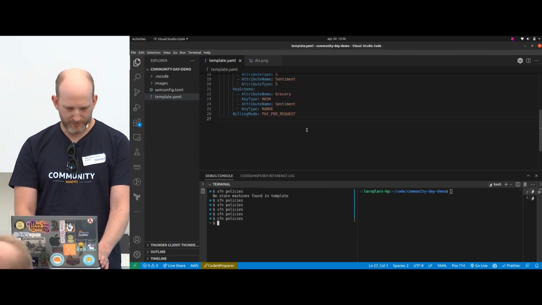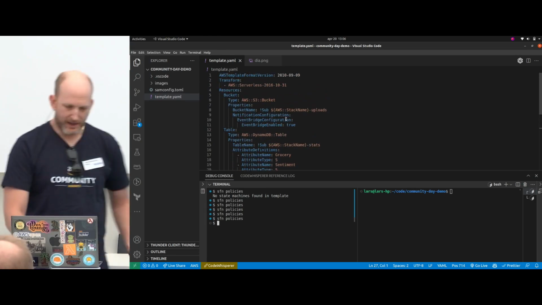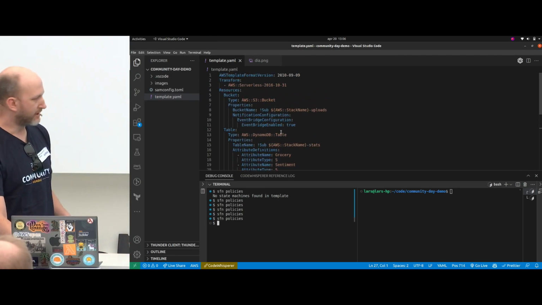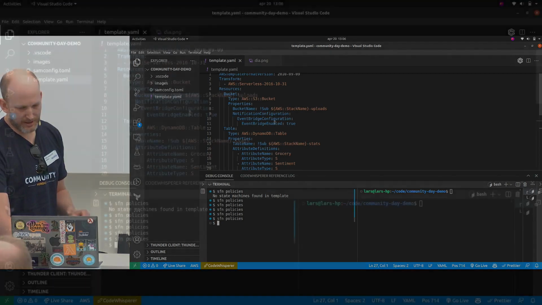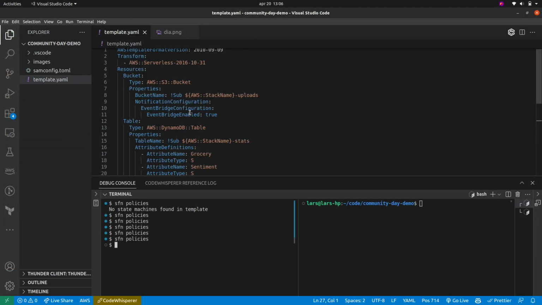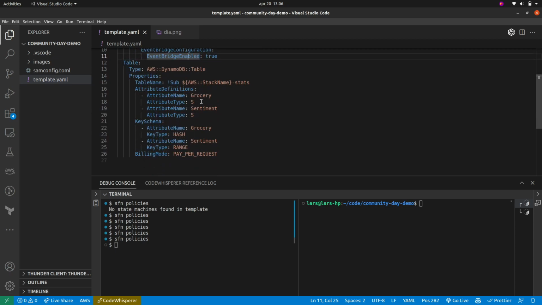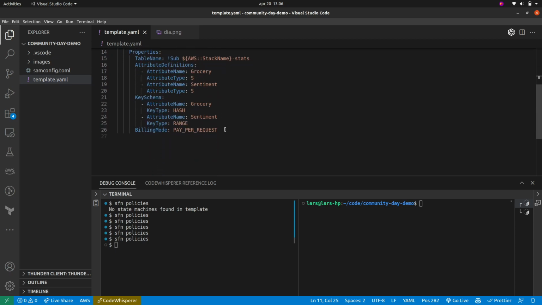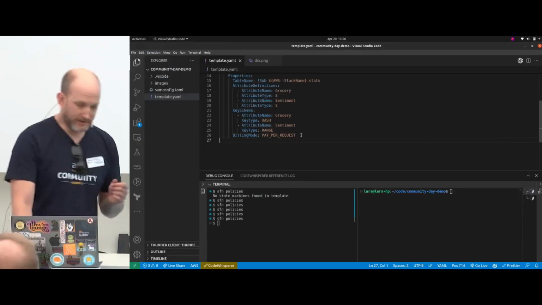For this demo, I've prepared a project. So I've got the bucket and the table ready. I'm not going to touch those. The bucket's got EventBridge notifications enabled. We want to trigger the state machine on EventBridge. The table has a name, grocery, and sentiment. I would normally call them PK, SK, but yeah. And that's it.